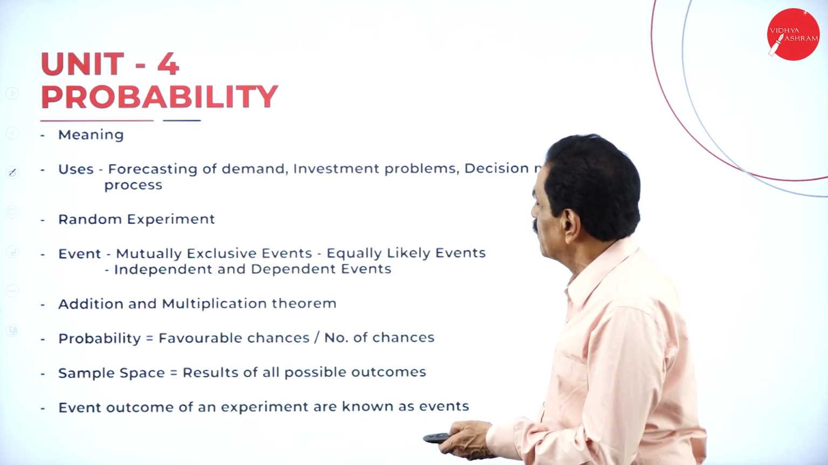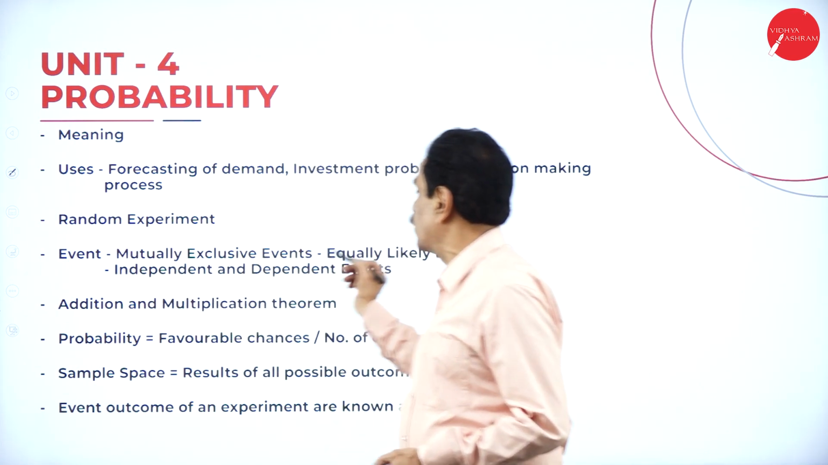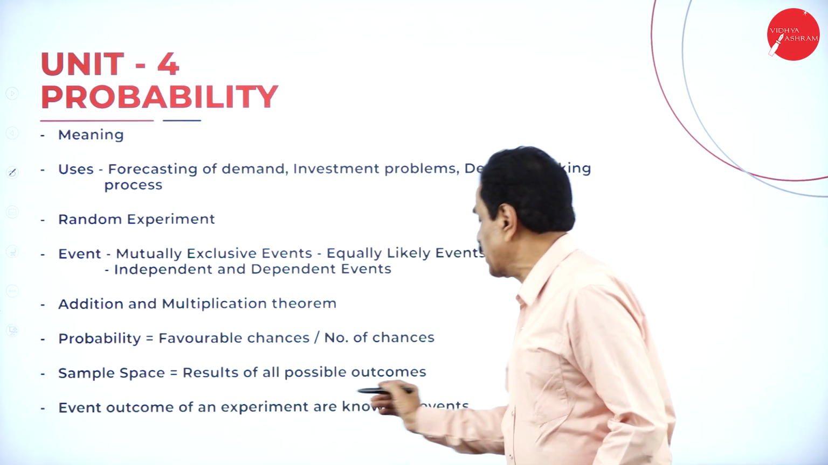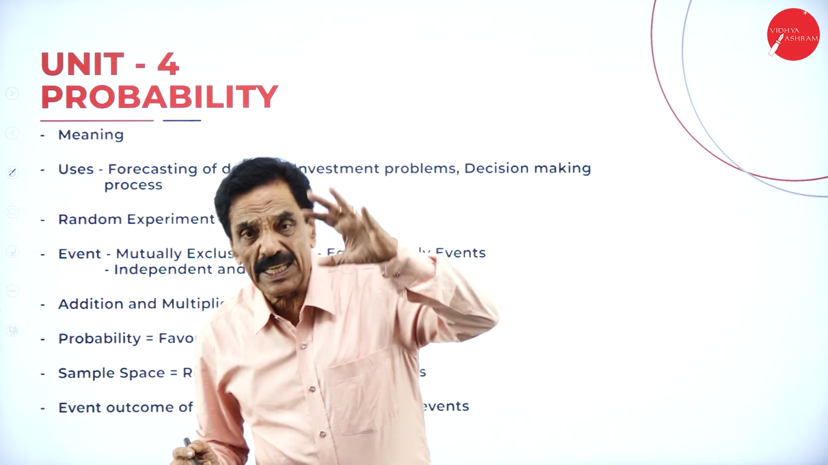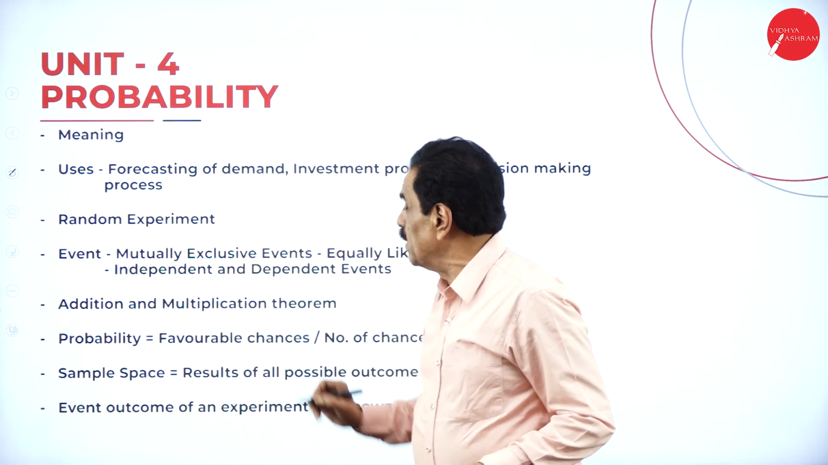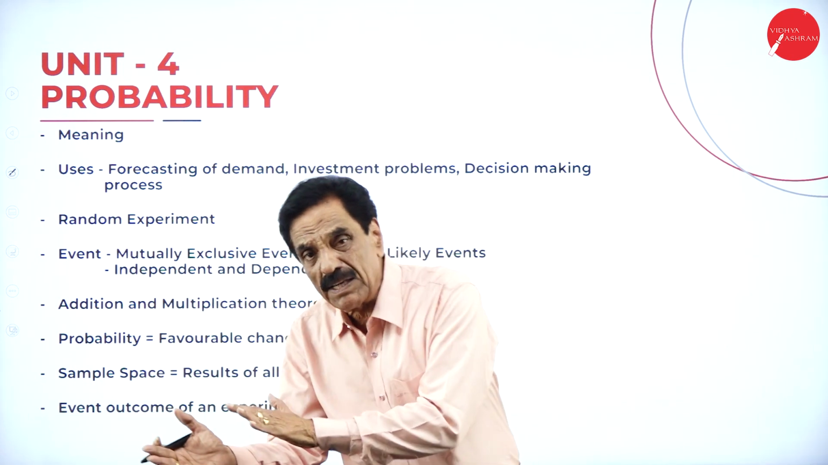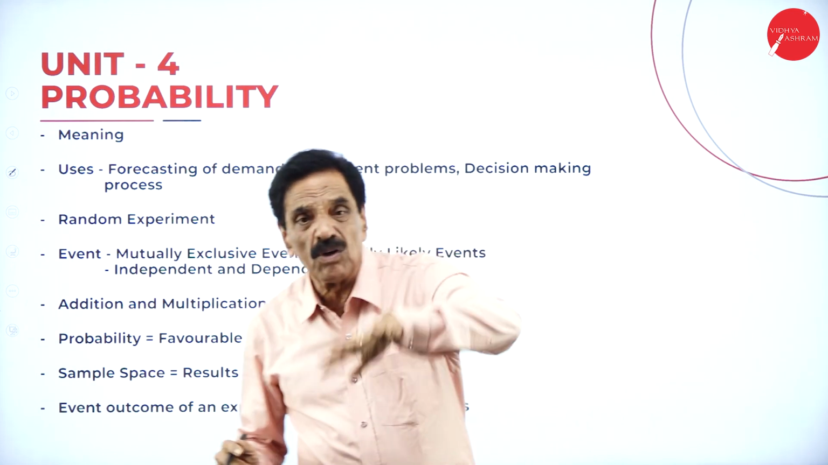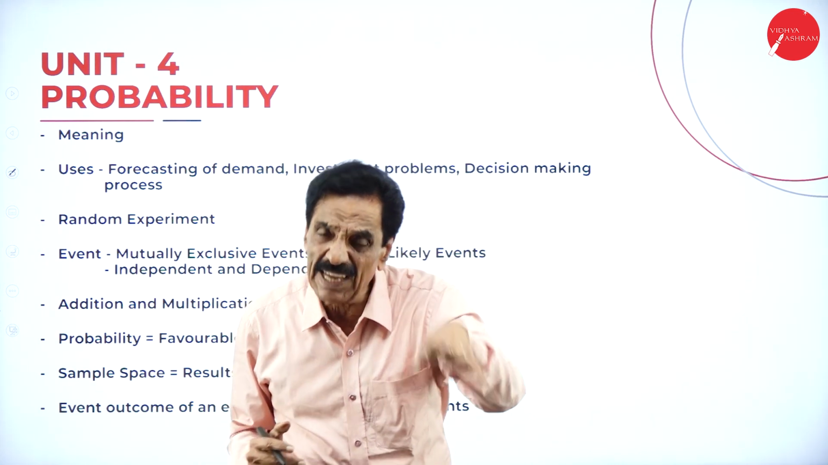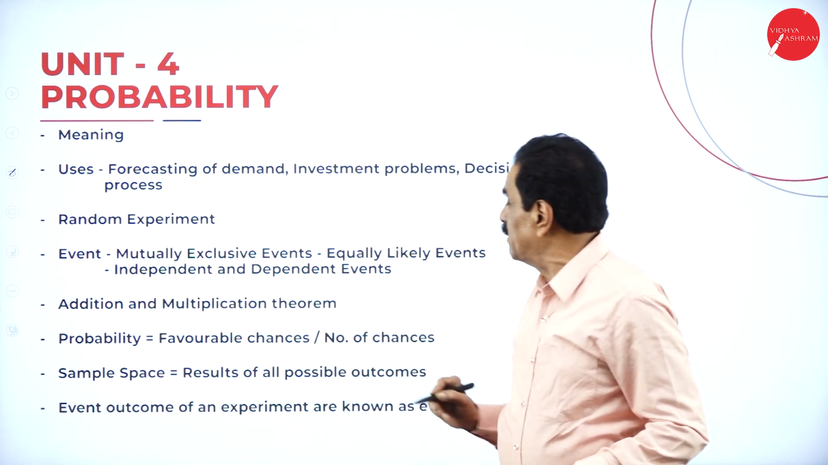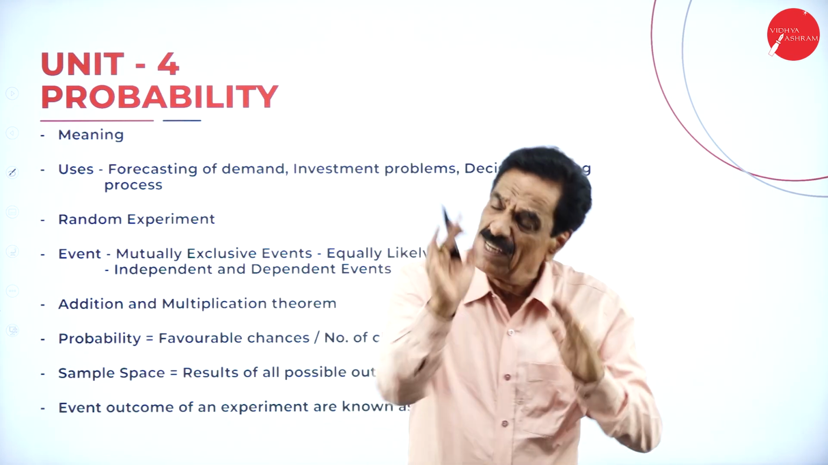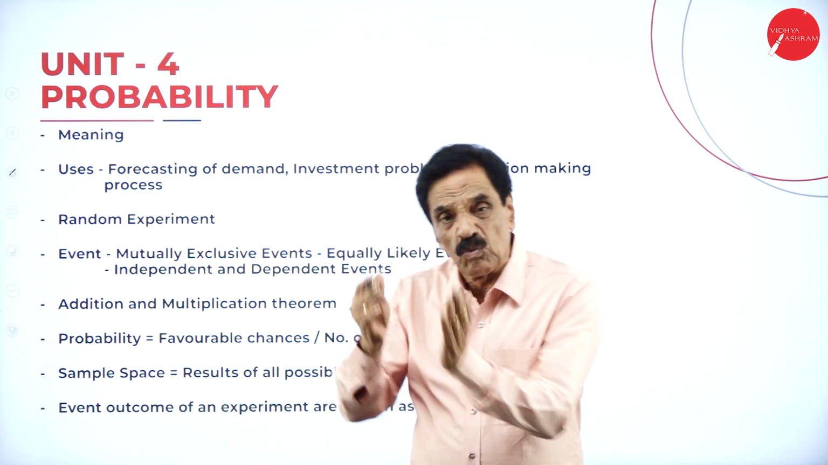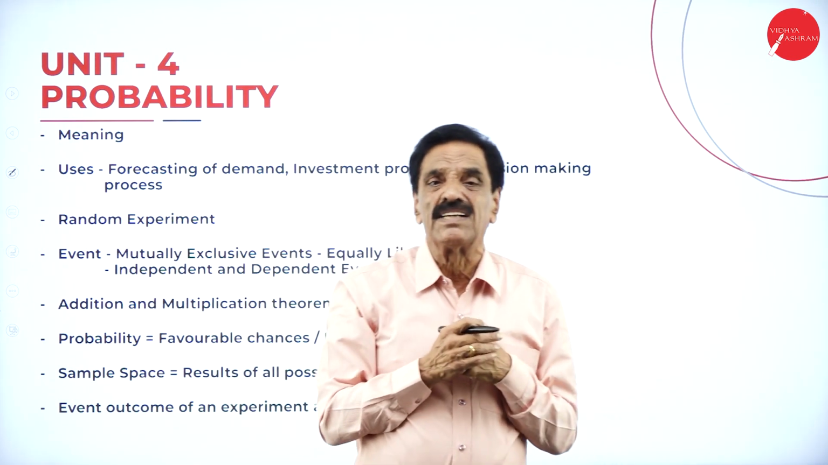Here, come back now. The event: mutually exclusive events, equally likely events. What is an event? An event means the outcome of an experiment. The outcome of an experiment is known as an event. It may be a mutually exclusive event, meaning one may depend upon the other, or it may not depend upon the other. In equally likely events, both events are one and the same, so they are called equally likely events. Independent and dependent: one event not depending upon the other event is called an independent event. Then a dependent event means one event depends upon another event.